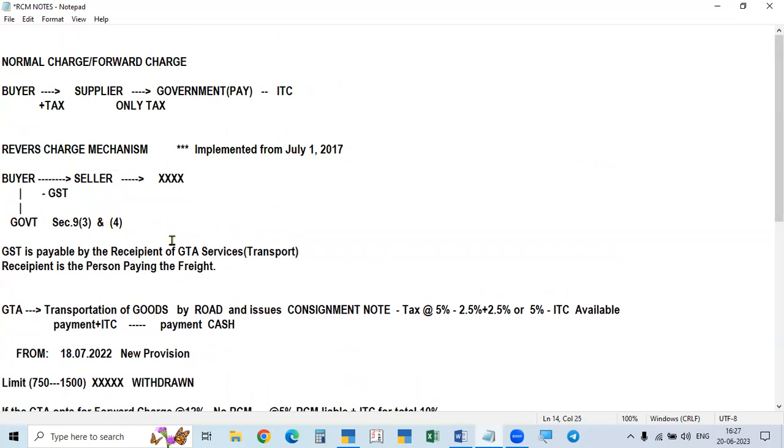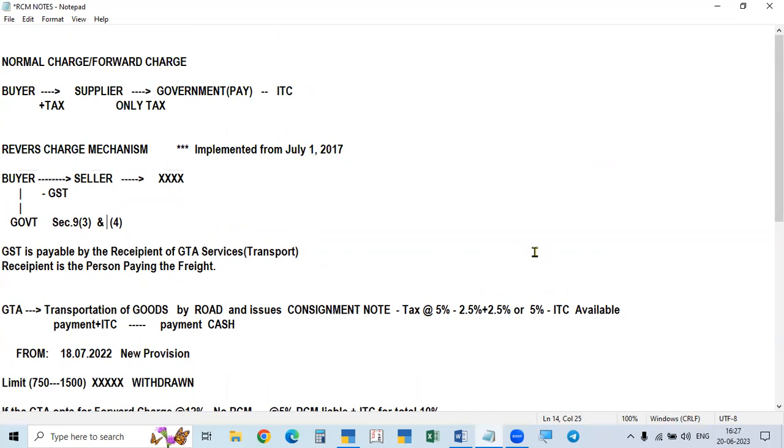Under subsection 4, the purchaser, the buyer, should be a registered person, and the seller, that is the supplier of goods or services, should be unregistered. Here, the supplier GTA may be registered or unregistered, but in that case, it is a specified registered person, not all, purchasing specified goods or services from an unregistered person. So seller unregistered, buyer registered. The specified goods or services and the specified registered person.